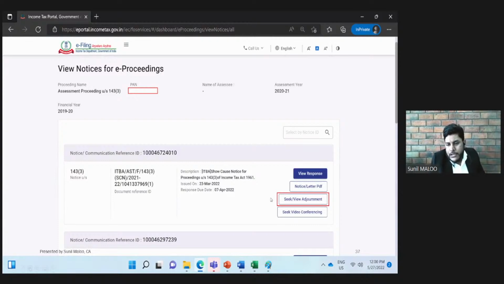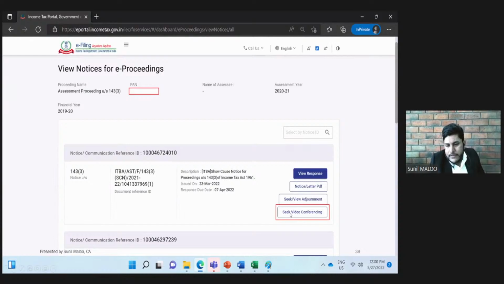And friends, if we fail to ask for the adjournment and also we fail to submit the details by the due date, or we miss this due date, then assessing officer can proceed further and make the order based on the information which is available on his record. So in order to stop him from taking any adverse view in absence of the information, always better to seek for the additional time by this option.